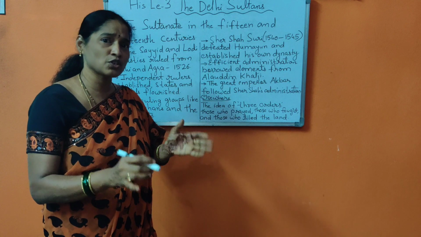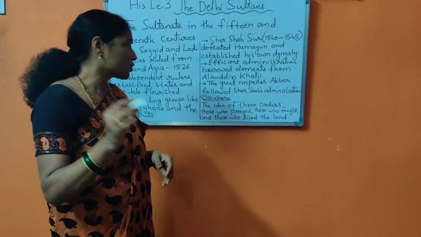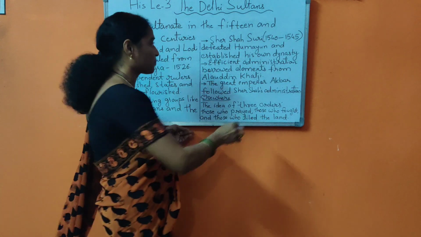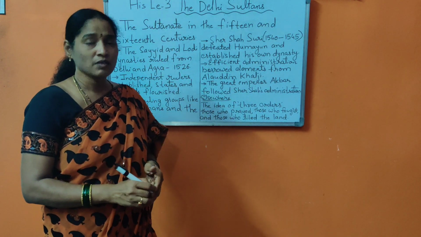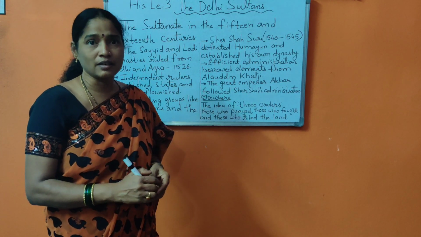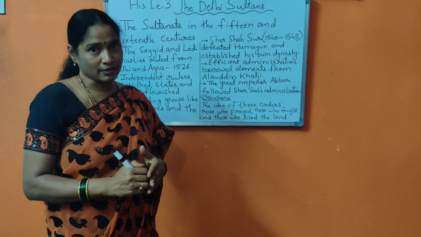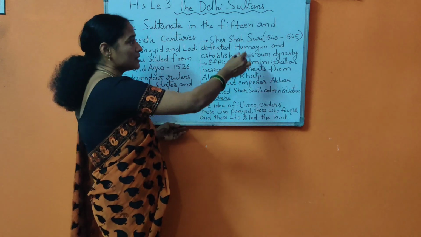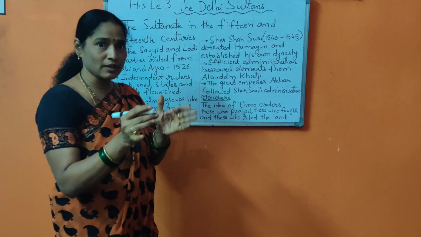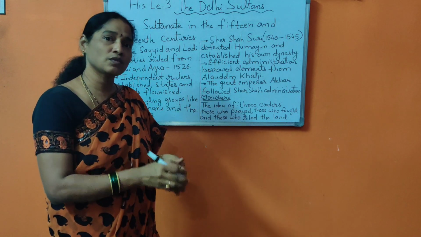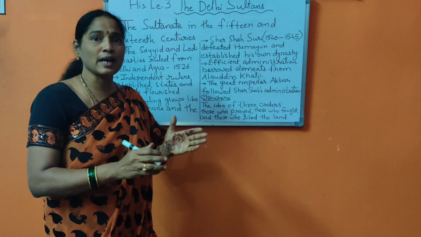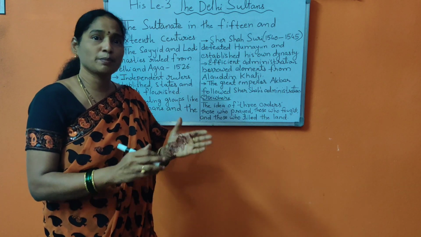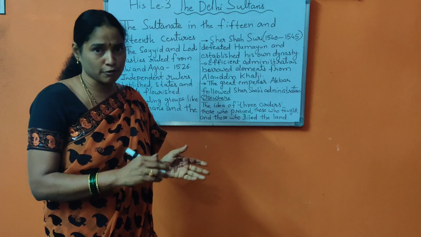As his administration was very efficient, the great emperor Akbar too followed his administration, with which he consolidated the Mughal Empire. So this is all about the administration of Sher Shah Suri, and how, at the end of the Delhi Sultanate, the Suri dynasty was established, which made him very successful.